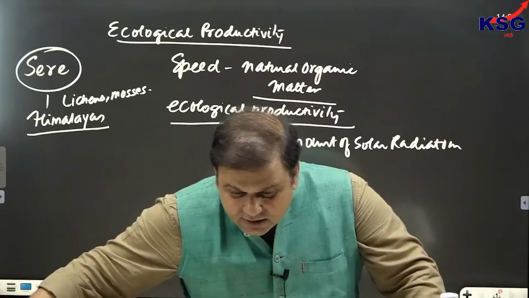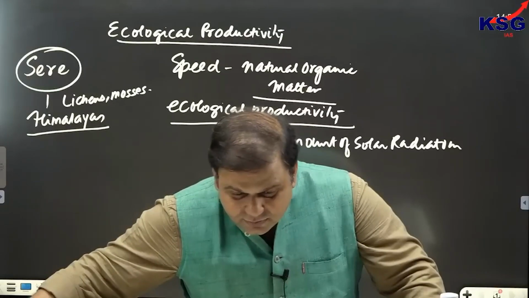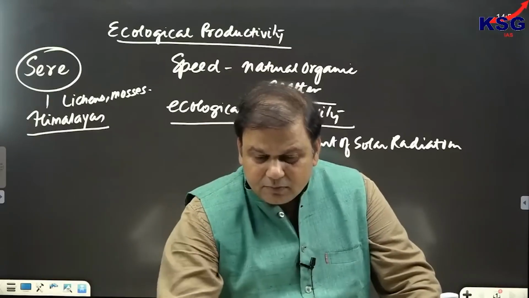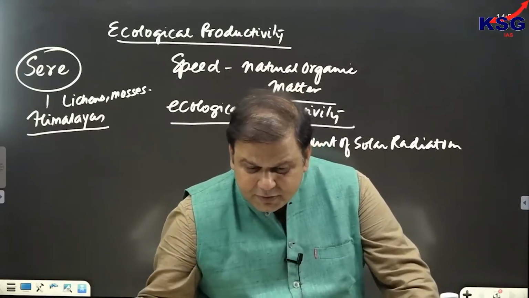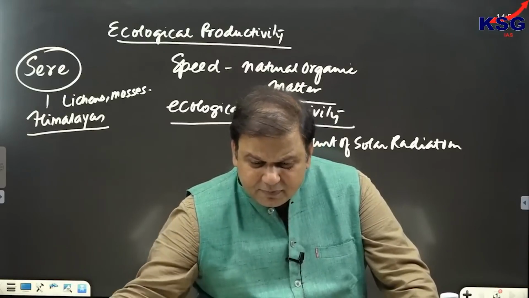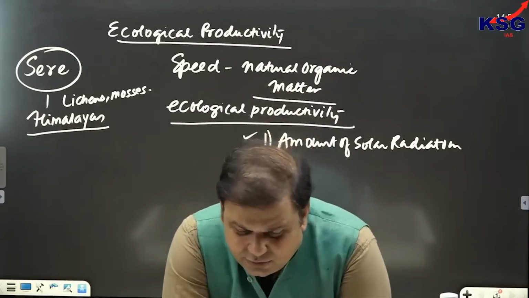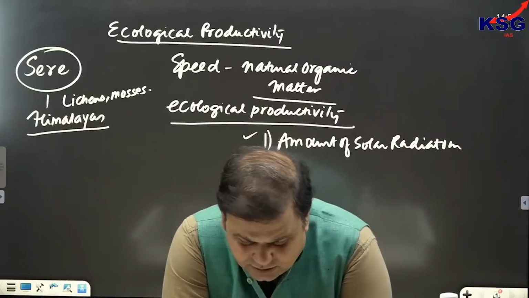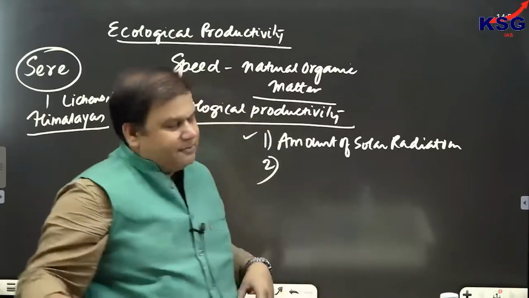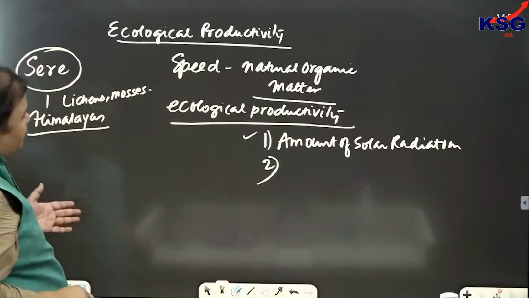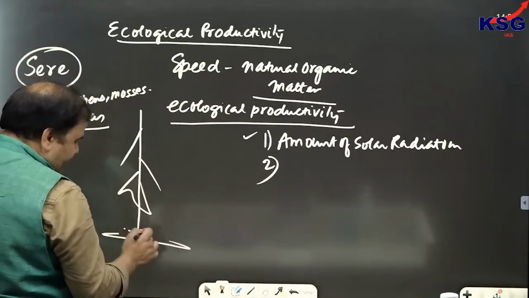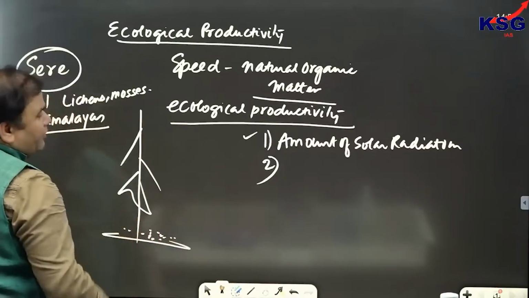Okay, so in Maharashtra, we do not find big plants which obstruct sunlight for another plant to grow. Sir, in Maharashtra, we do not find big plants which obstruct sunlight for another to grow. That is a Maharashtra-specific case. But in the Himalayas, it can be seen that where the pine forest is present, the lower vegetation would be very scarce.